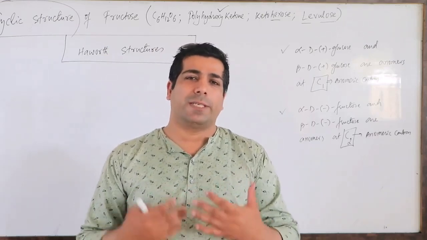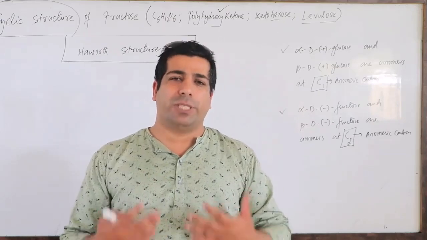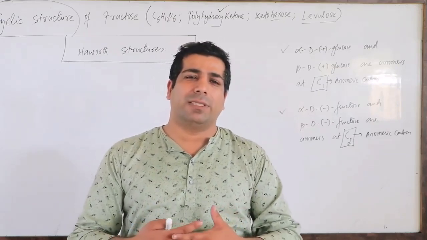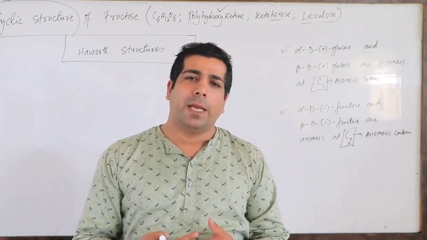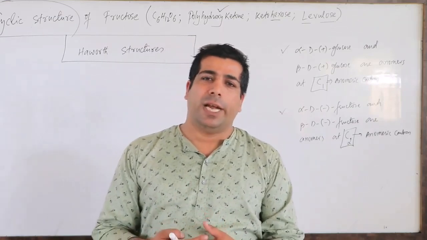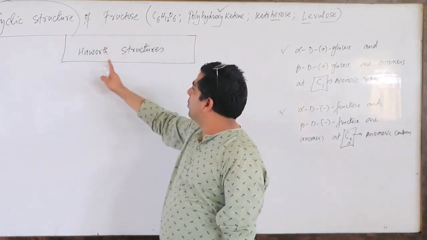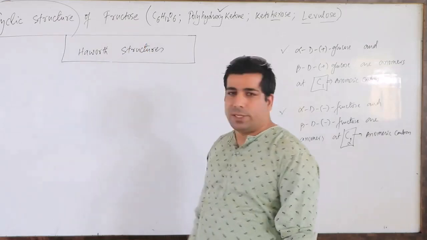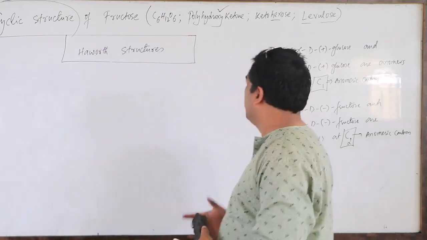So now after the cyclic structure discussion through the Fischer projection formulas, we have discussed the cyclic structure formation from the open chain structure of fructose, and that representation was Fischer projection, because I was representing all the bonds in horizontal and vertical lines. Now we are talking about Haworth structures, and we will talk about the Haworth structures for the fructose molecule. So my topic is Haworth structures. Let us see how it takes place.